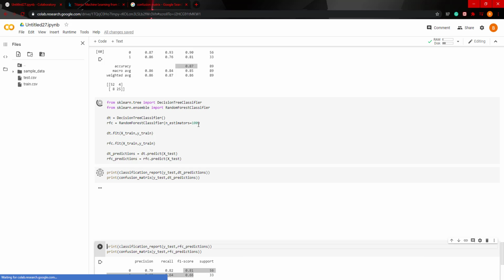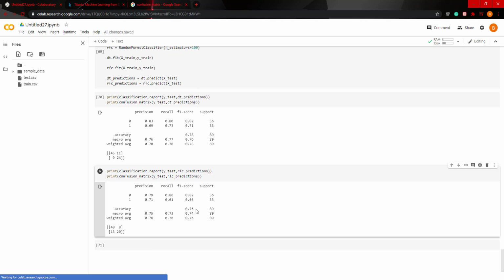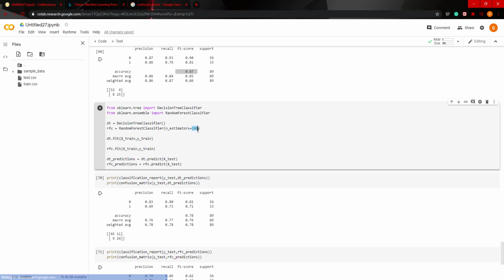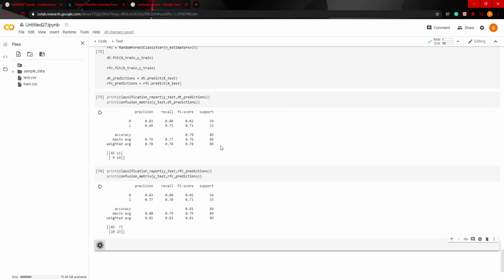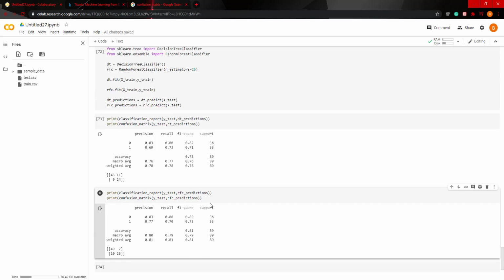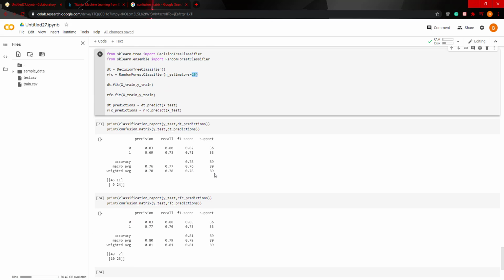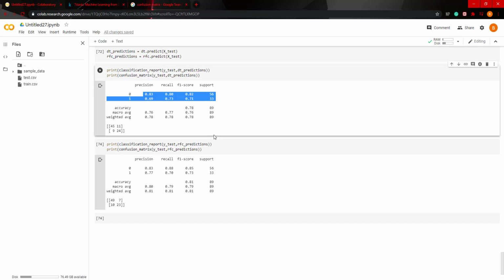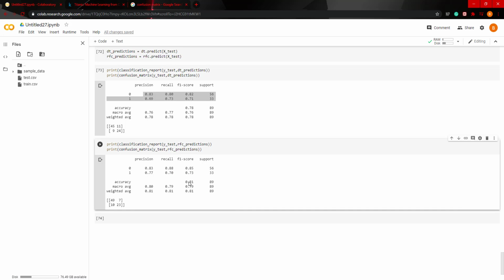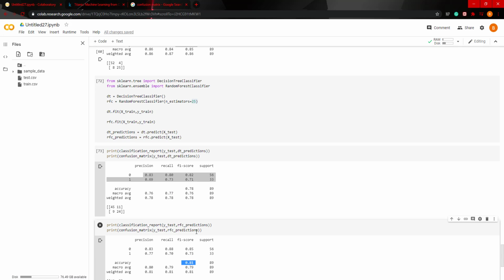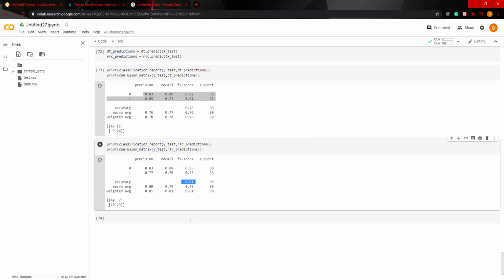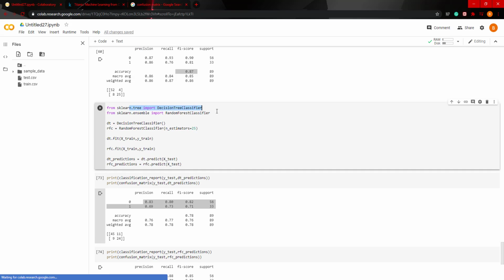So if we change this to 100, let's see how this affects the values. So now it went up to 76%, change it to 25, it went to 81%. So when you put the number of trees to be 25, now it beat the individual decision tree with the 81% accuracy score.